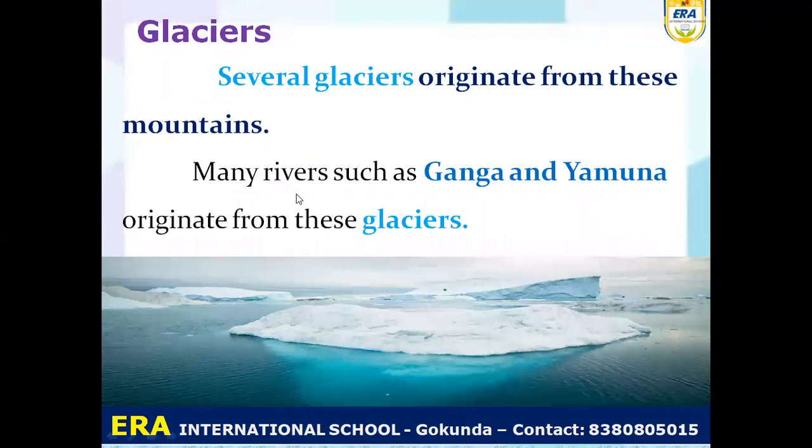Let's start today's session. So glaciers. Several glaciers originate from this mountain. So originate means form. So many rivers such as Ganga and Yamuna are born or originate from this glacier. So everybody understand Ganga river originate from the glacier. What is glacier? It's like a solid part of the ice. If it melts, it can generate or form the river.